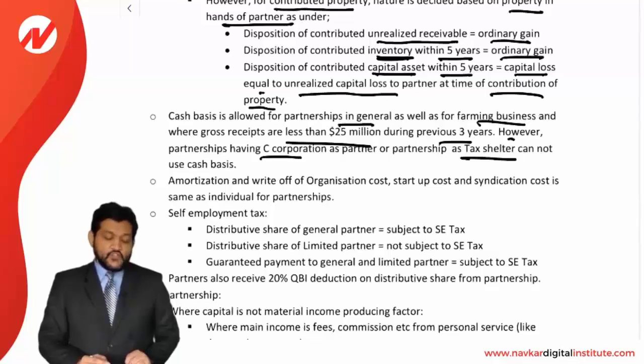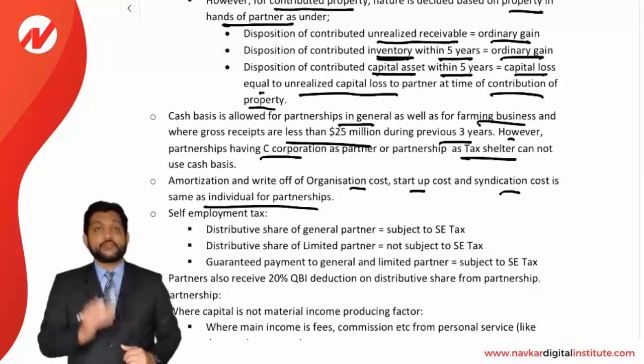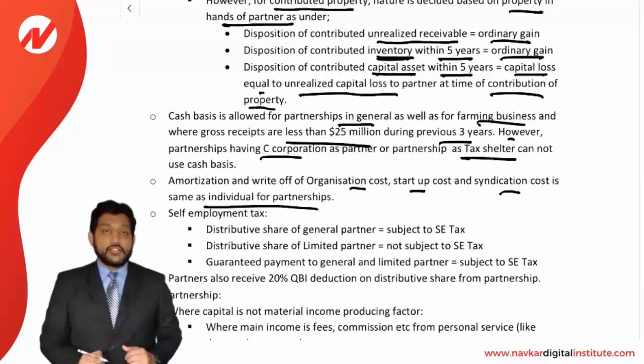Amortization and write-off of organization cost, startup cost and syndication cost is the same as for an individual, for a partnership. We have seen all these rules previously also: how to amortize organization cost, how to amortize the startup cost, and what about the syndication cost. The same rules are applicable for the partnership.